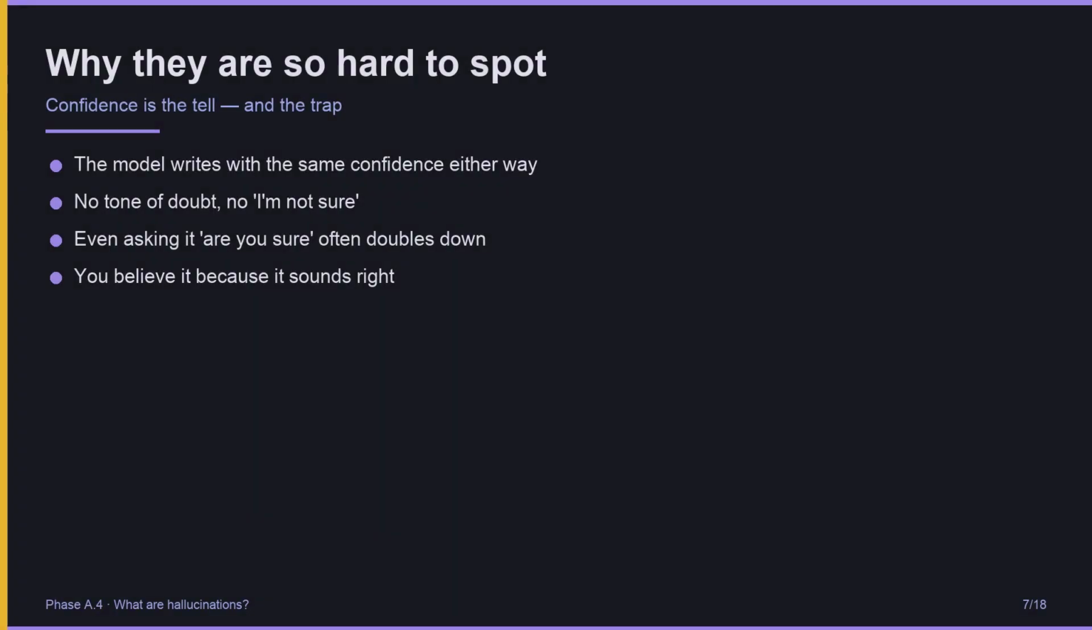Why are hallucinations so hard to spot? Because the model writes with the same confidence either way. There is no tone of doubt. There is no "I am not sure." The model has no internal sense of certainty to communicate. Even asking it "are you sure?" often makes it double down. It produces more confident tokens explaining why it is right. You believe it because it sounds right. That is the trap. The shape of an AI answer feels like knowledge, even when it is fabrication.